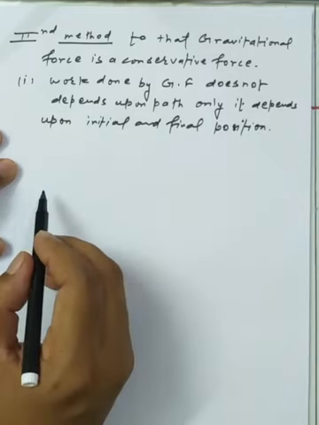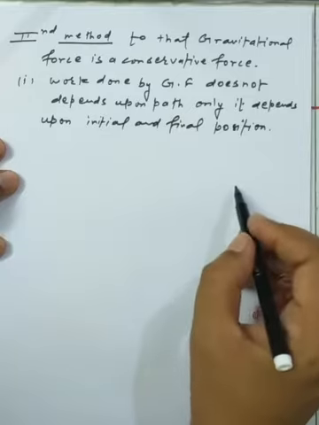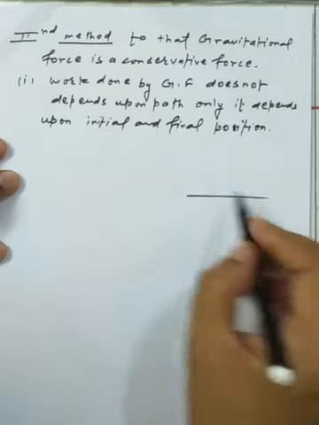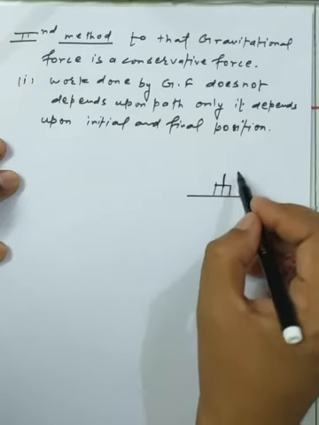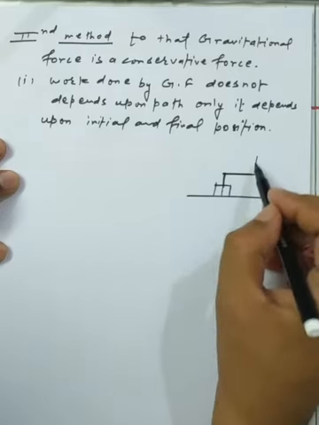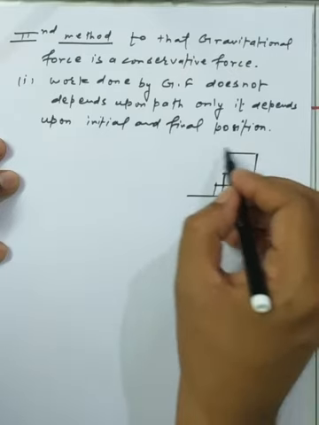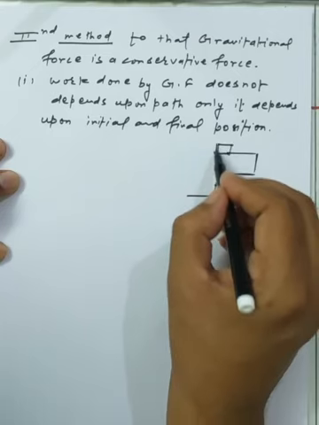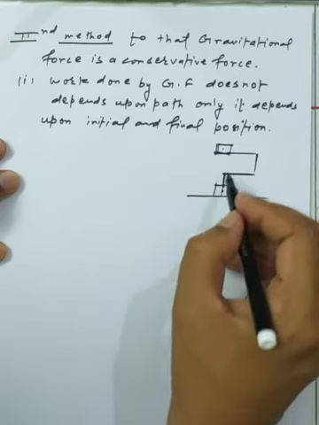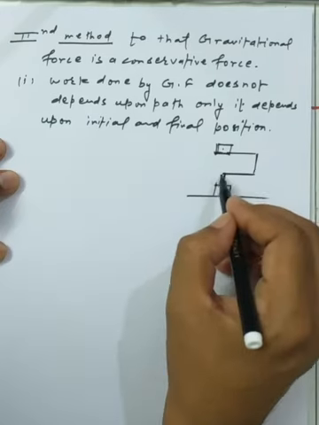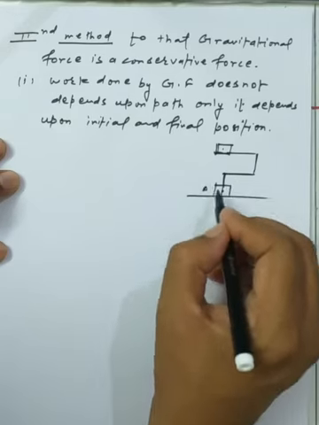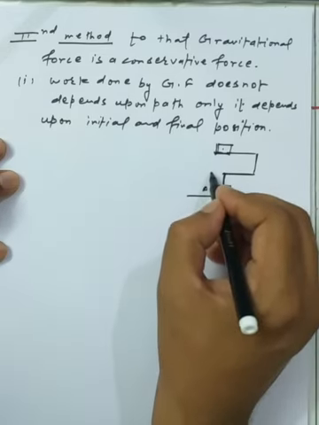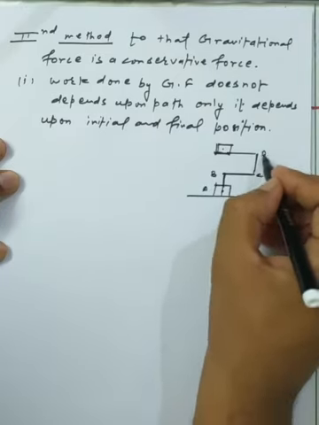So what we are actually doing is justifying this statement in another manner. We are taking an object of mass m along the path that we have traced here. This is position A, and these are positions B, C, D, and this is the last part, E.